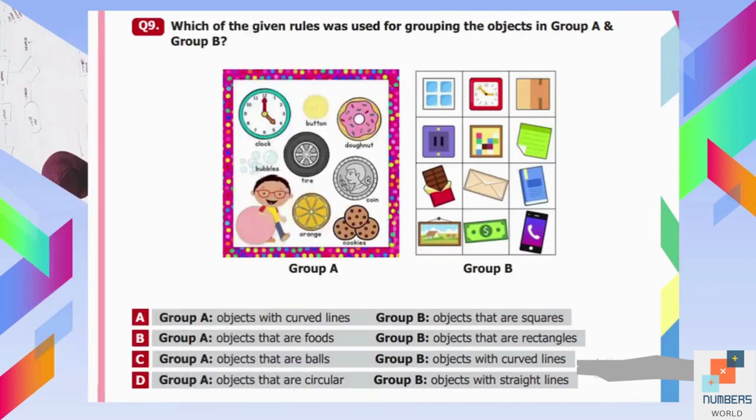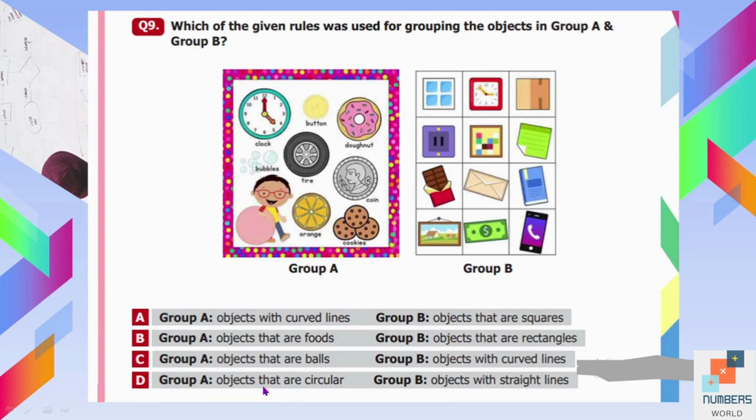Question number 9. Which of the given rules was used for grouping the objects in group A and group B? We will simply compare all our options to find out the answer. Option A. Group A, objects with curved lines. That's true. Group B, objects that are squares. That's not true because there are some rectangles as well. Option B. Group A, objects that are foods. That's not necessary. There are some other objects as well. Option C. Group A, objects that are balls, and group B, objects with curved lines. That's not true.